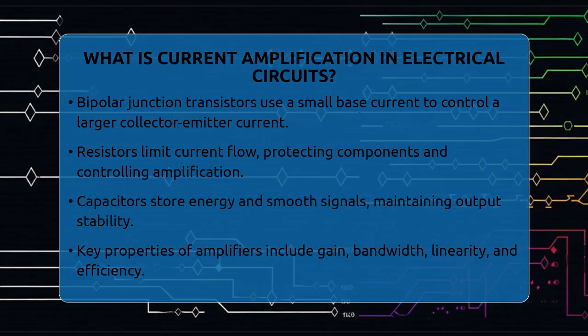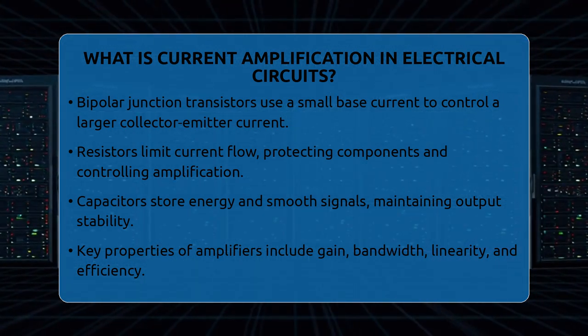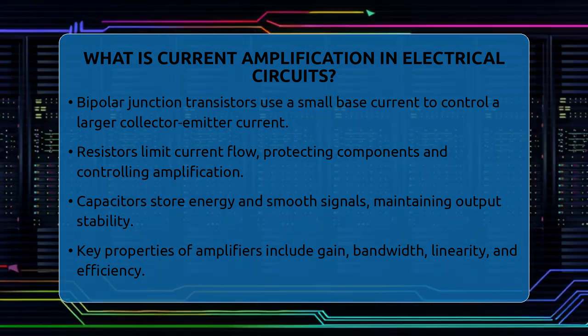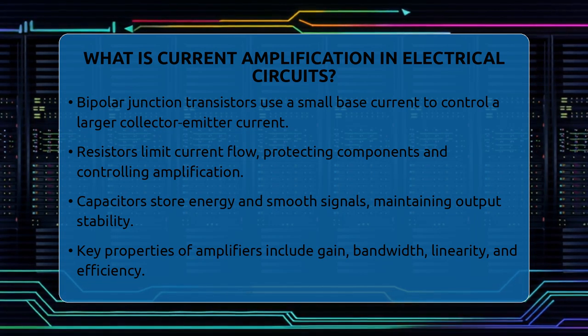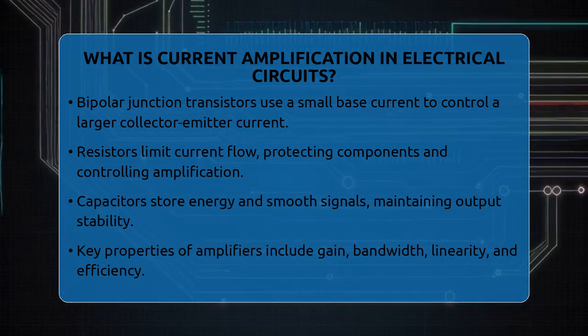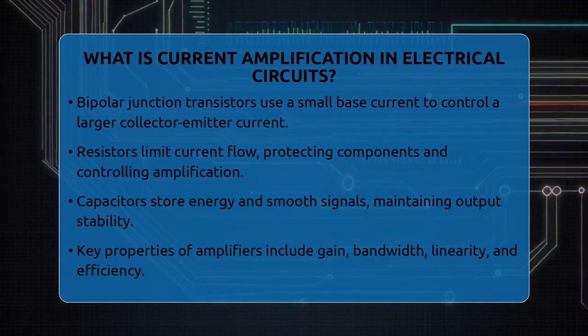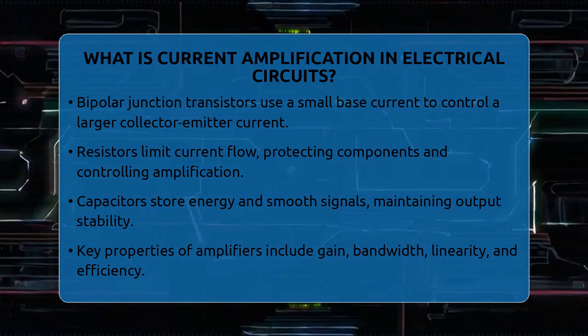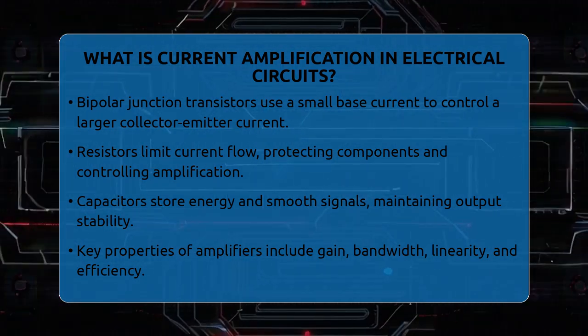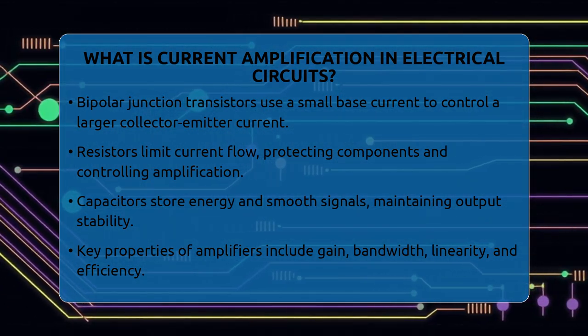Resistors and capacitors also play roles in these circuits. Resistors limit how much current flows, protecting parts from damage and helping control the amplification process. Capacitors store energy and smooth out signals, making sure the output stays steady and clear. This is especially important in analog electronics, where signals are continuous and need to stay true to their original form.